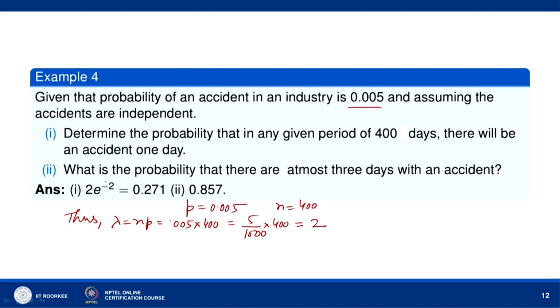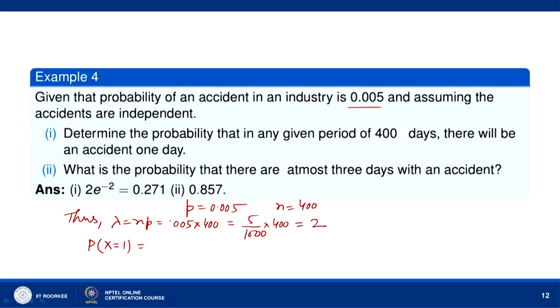Okay. So, now what is the probability that there are at most 3 days with an accident? Before that, determine the probability that in any given period of 4000 days there will be an accident one day. So, probability that x equal to 1, there will be an accident one day. Now, lambda equal to 2.